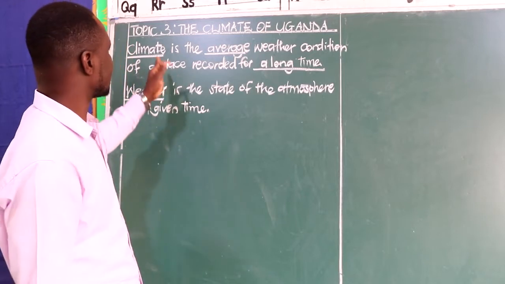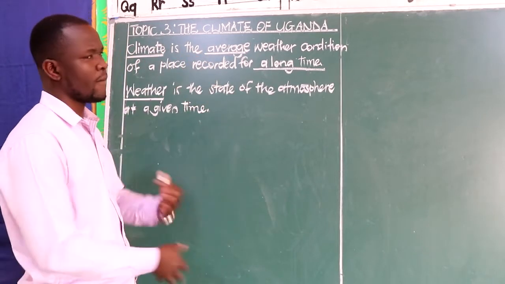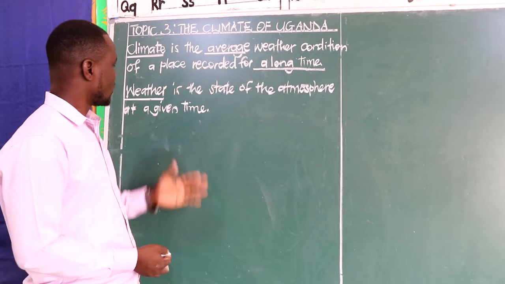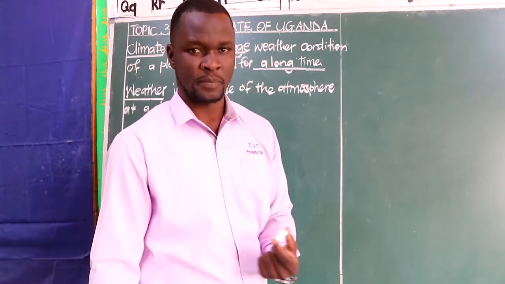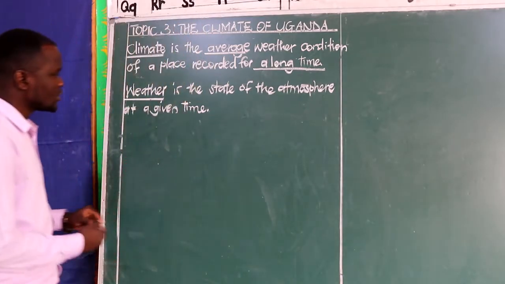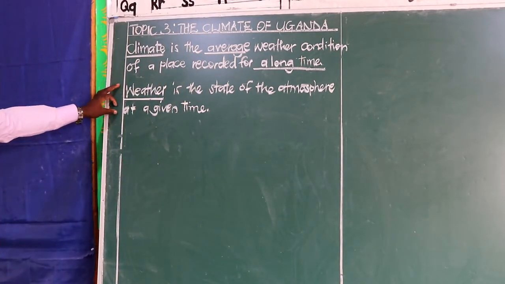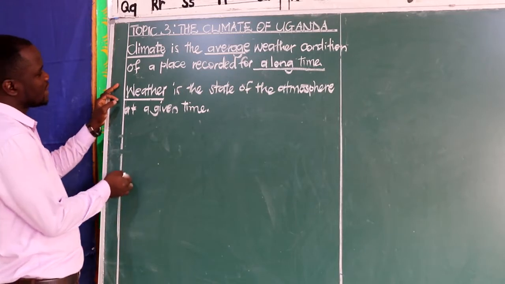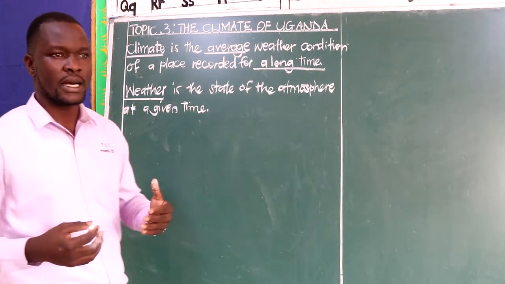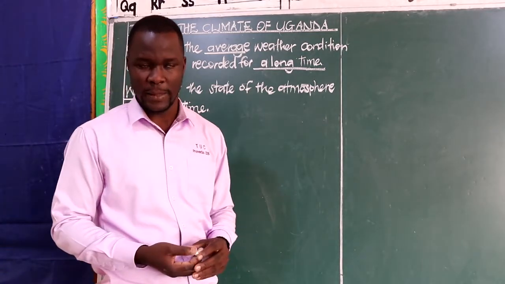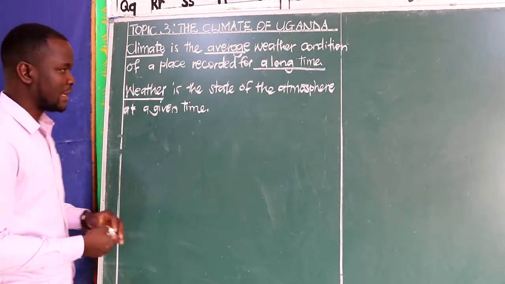But the difference is climate is recorded for a long period, whereas weather is the state of the atmosphere at a given time. For that we shall also need to go back to the lesson we learned in weather, where we have the elements of weather.